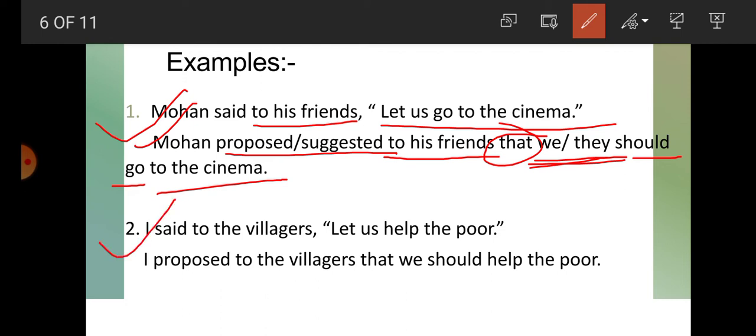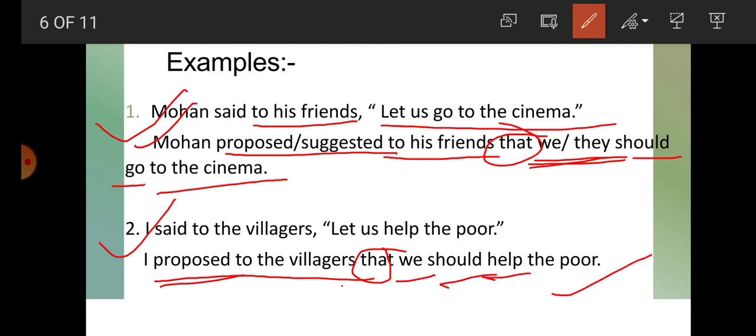Number 2. I said to the villagers, let us help the poor. So I propose to the villagers. Propose or suggest, anyone we can write. I have written here propose. So I propose to the villagers that, and then after that we or they. I have written here we, then should, and then V1, help the poor. So I propose to the villagers that we should help the poor.